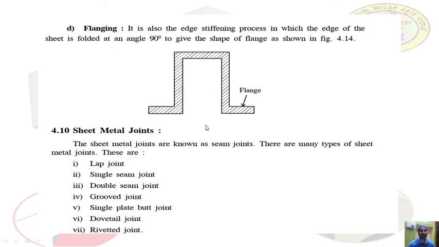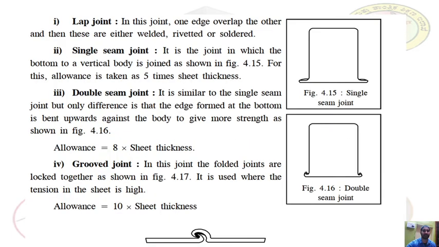Next is sheet metal joints: lap joint, single seam joint, double seam joint, grooved joint, single plate butt joint, dovetail joint, and riveted joint. Lap joint, in this process one edge is overlapped over the other. So a lap joint is nothing but overlapping one sheet over the other, and then these are either welded, riveted or soldered. After the plates are placed one above the other, they are either riveted, welded or soldered.